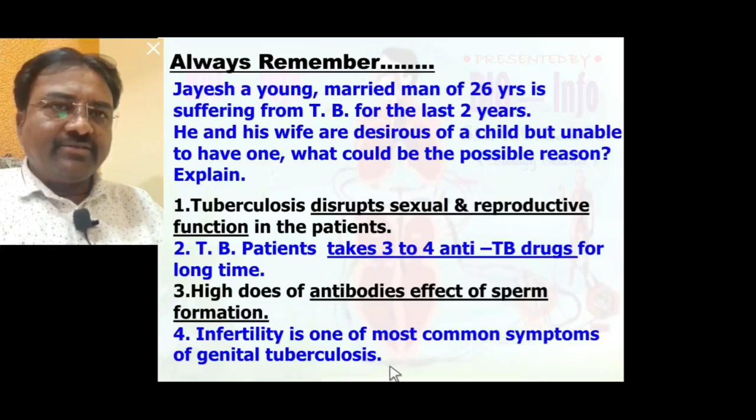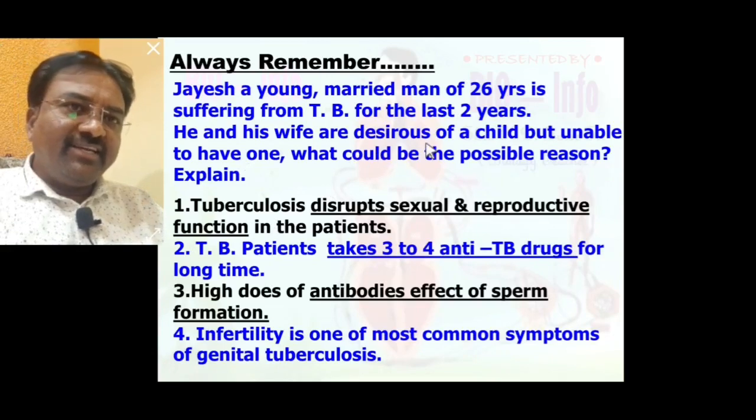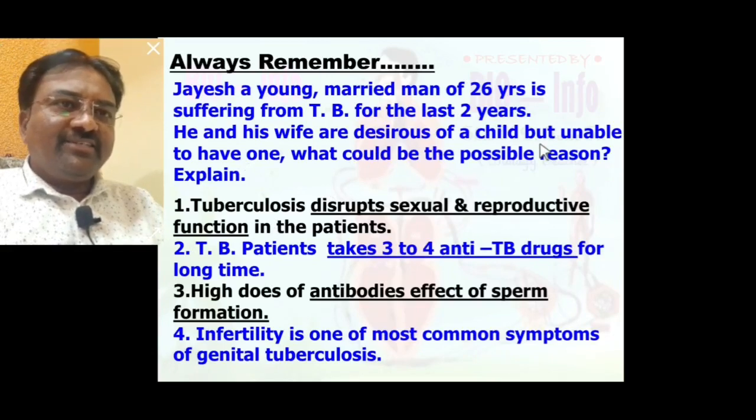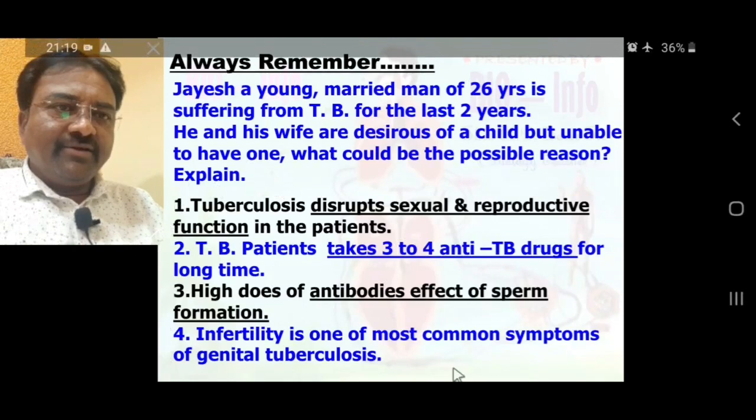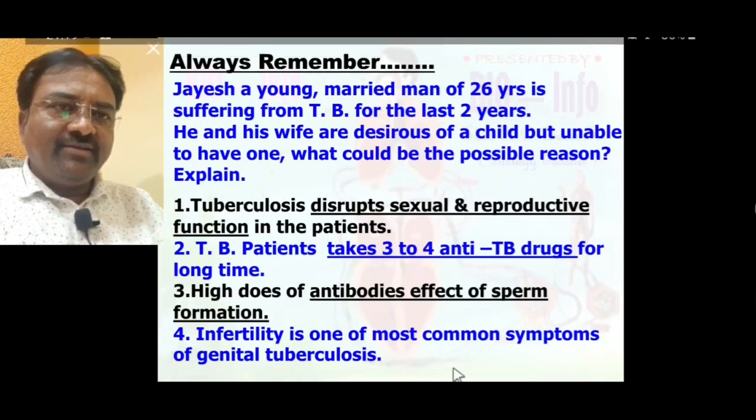Always remember, in this case, Jayesh and his wife are desirous of a child but unable to have one because of all these reasons noted here. Always remember. Hope that you understood everything.